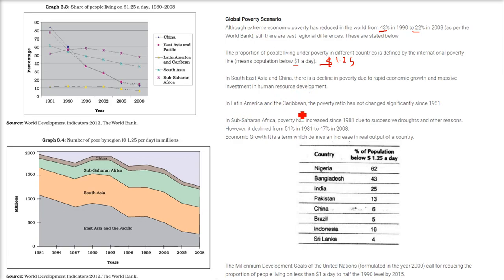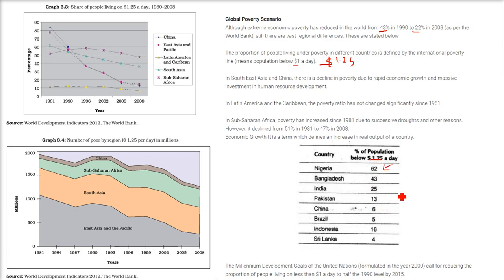If you go to Latin America and the Caribbean, the poverty ratio has changed significantly since 1981. And in sub-Saharan Africa, poverty actually increased since 1981 due to successive droughts and various other climatic reasons, but it declined from 51% in 1981 to 47% in 2008. Economic growth is a term which defines an increase in the real output of a country. So as I just indicated, if you talk about $1.25, Nigeria has the poorest people in the world.